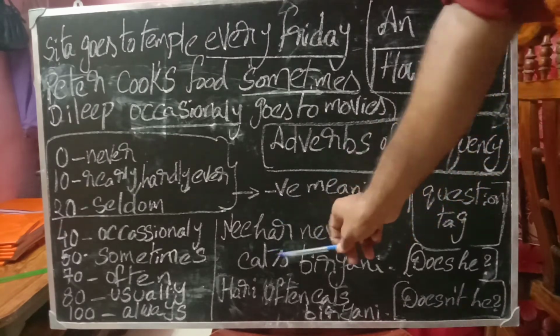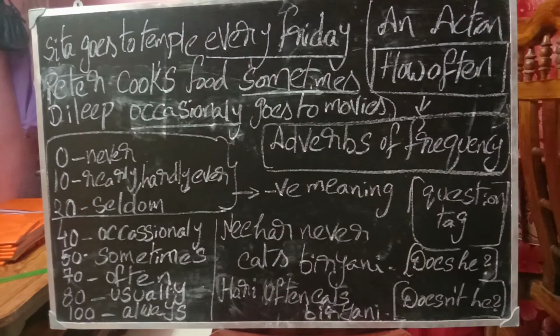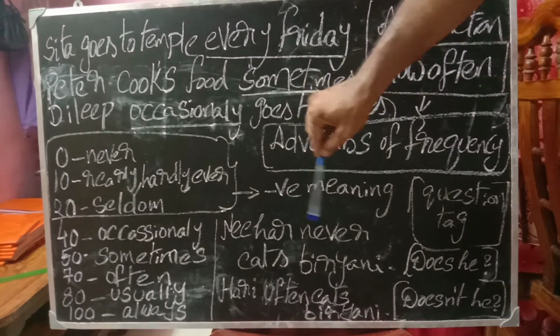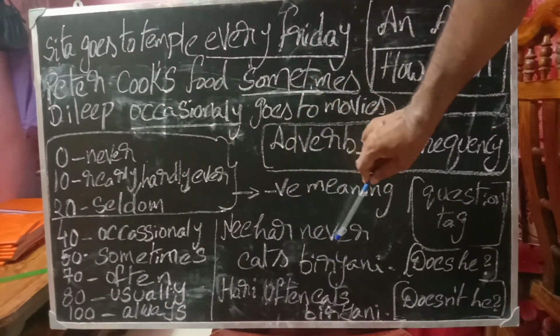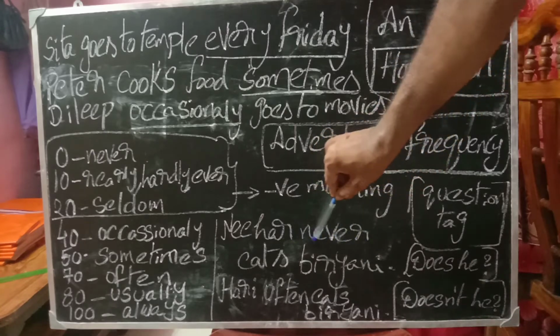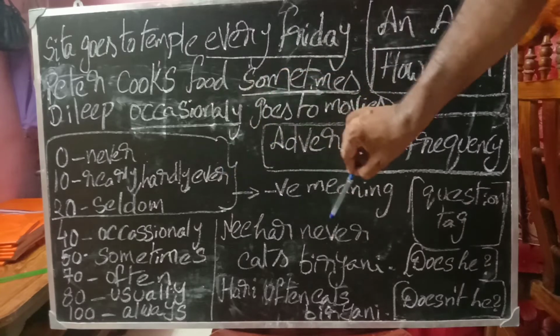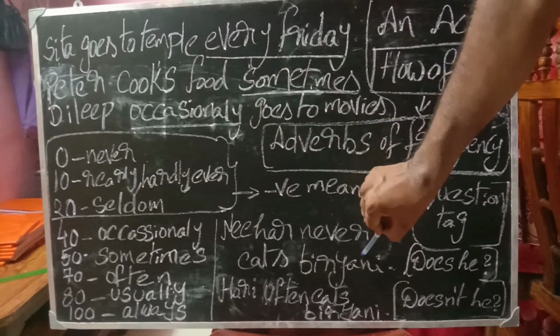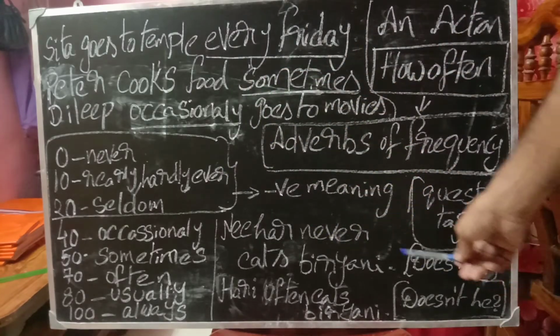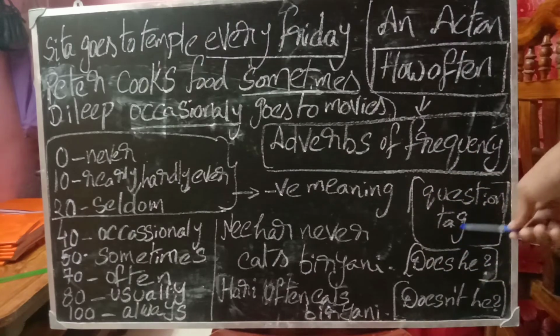Nihar never eats biryani. That means he never eats biryani. He never touches biryani. It gives a negative meaning. This never word gives a negative meaning. So this is a negative sentence. You have to write a positive question tag.